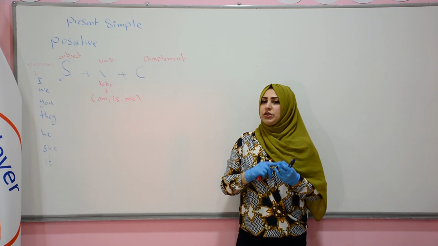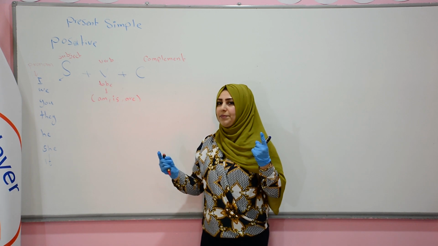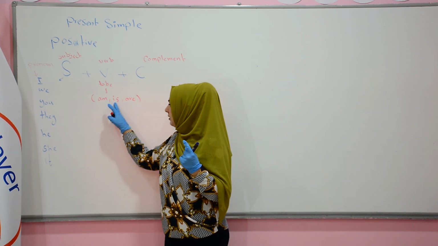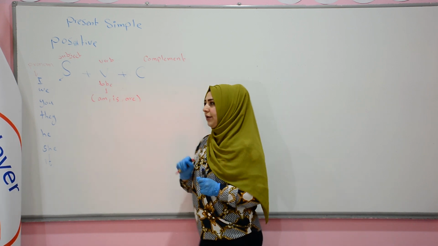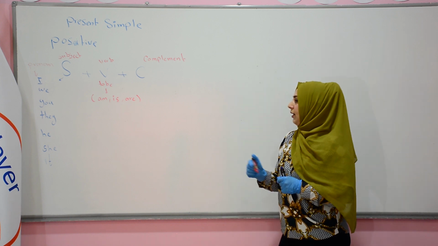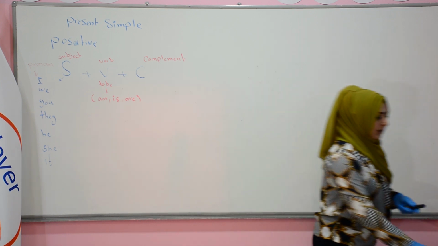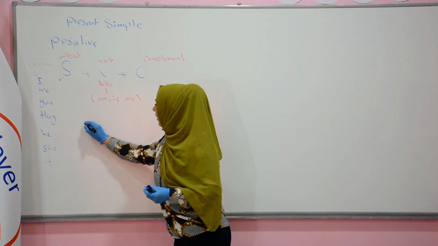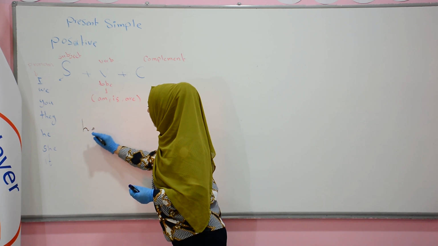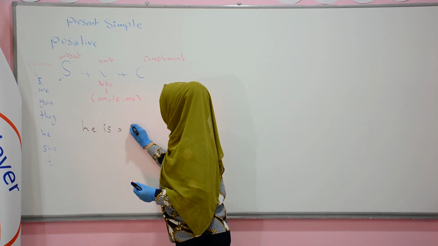With he, she, it, we use is because it's singular, one person. He is, she is, it is. Okay? Let me say the example sentence. For example, he is a student.